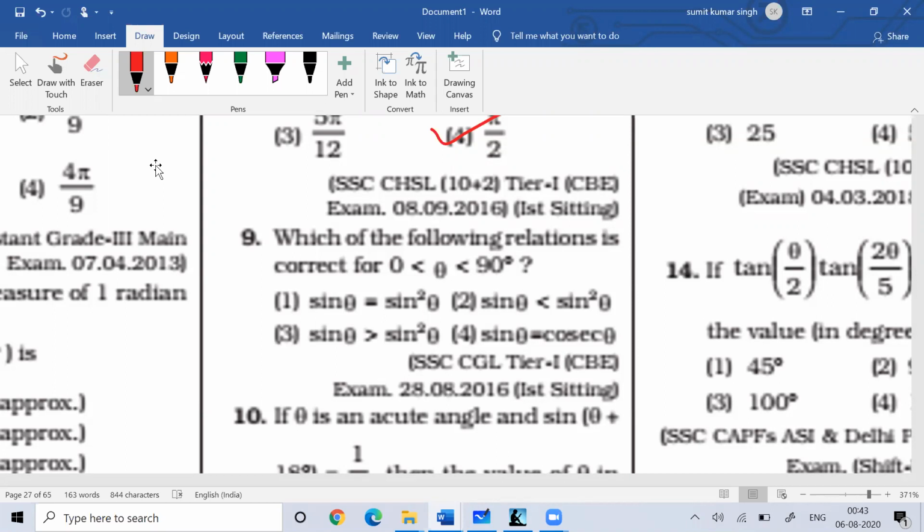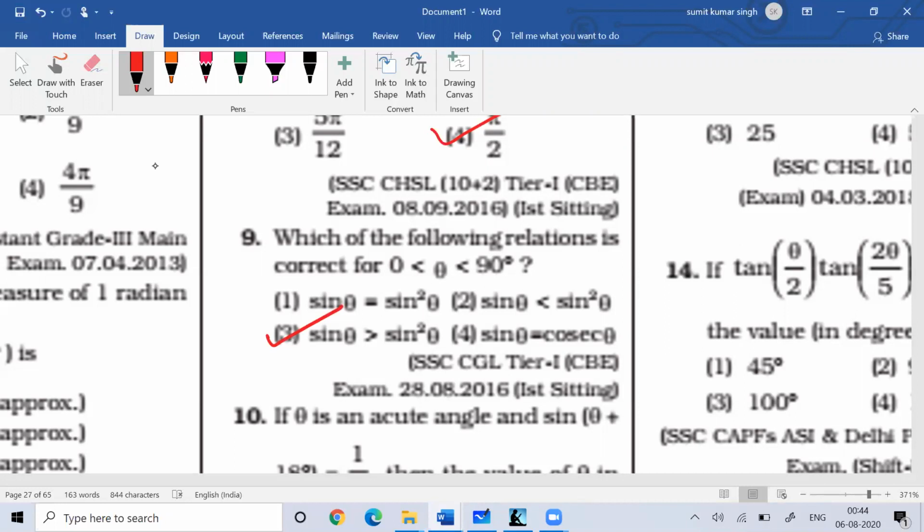Suppose theta is equal to 30 degrees. Sine 30 degrees would be 1 by 2, while sine square 30 degrees means the square of 1 by 2, which is 1 by 4. So definitely 1 by 2 is bigger than 1 by 4.